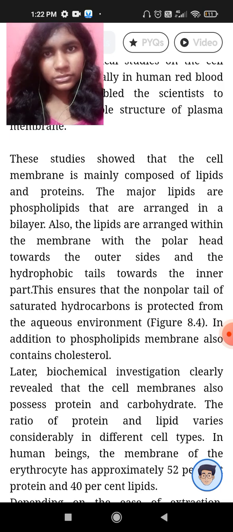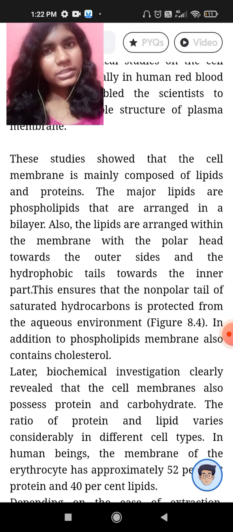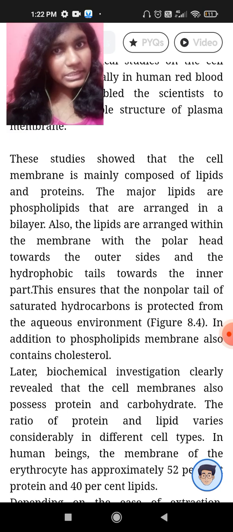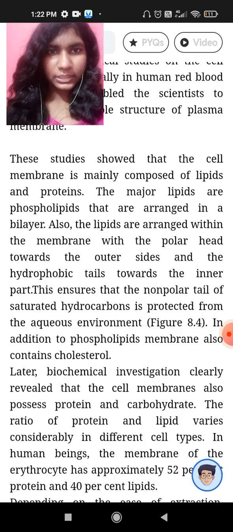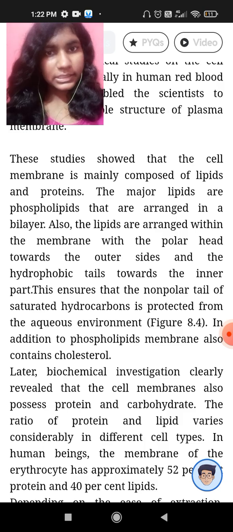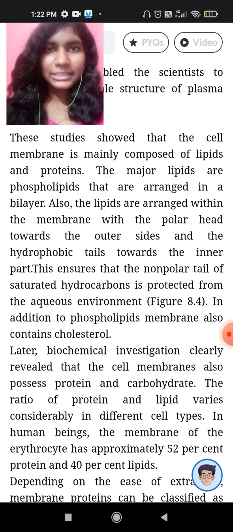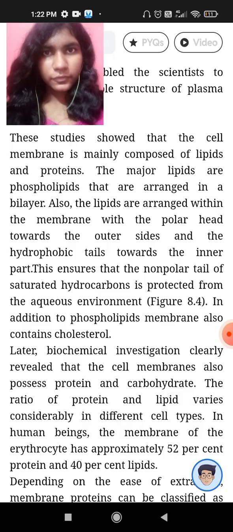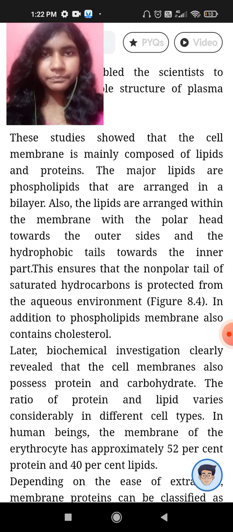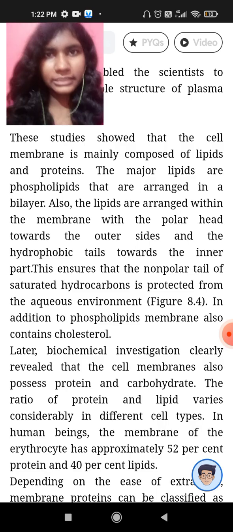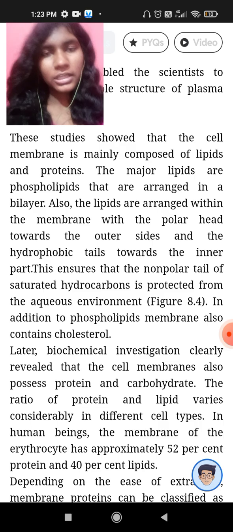So the study shows that the cell membrane is mostly composed of phospholipids, with proteins embedded in the lipids. They are arranged in a bilayer, two layers. The hydrophobic tails are towards the inner part. There is a phosphate head, and the tail is a saturated carbon chain. The head is polar, that is, ionic, and it interacts with water.